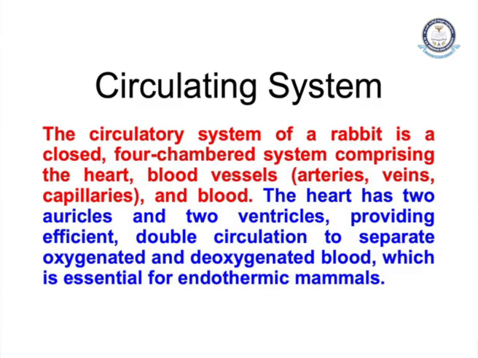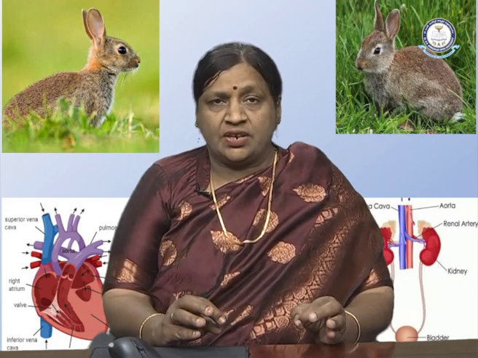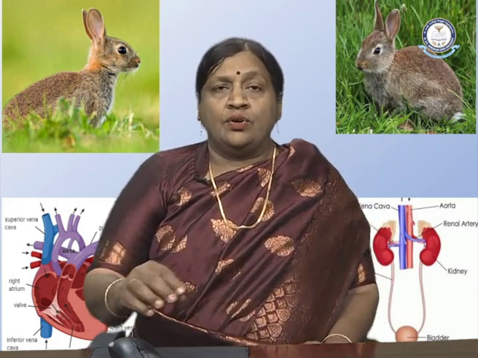These include arteries, veins, capillaries and the blood. These constitute the circulatory system. So the important aspects are the heart, or the pumping organ, and blood vessels including arteries, veins and capillaries. Arteries carry pure blood and veins carry impure blood, and capillaries are fine tubular blood vessels. The next is the blood. So heart, blood vessels and blood constitute the circulatory system.